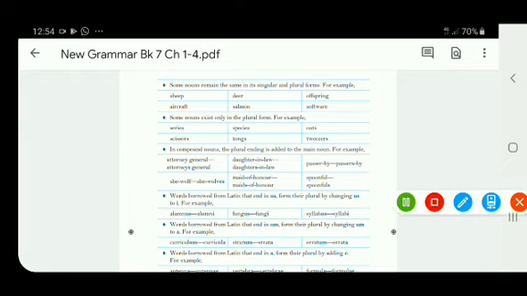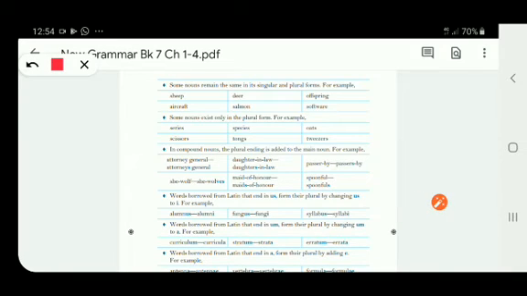The next rule, words borrowed from Latin that end in um form their plural by changing um to a, like curriculum. You can see it ends with um, and if you want to change it into plural, you have to change this um into a. So it becomes curricula, right?